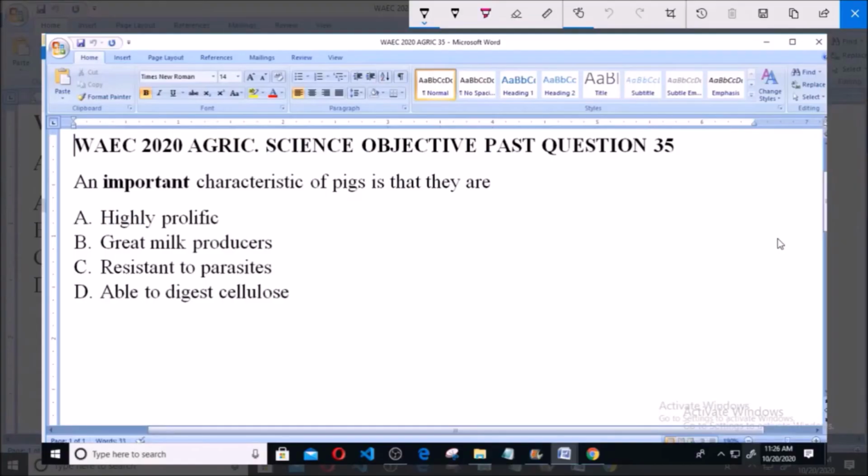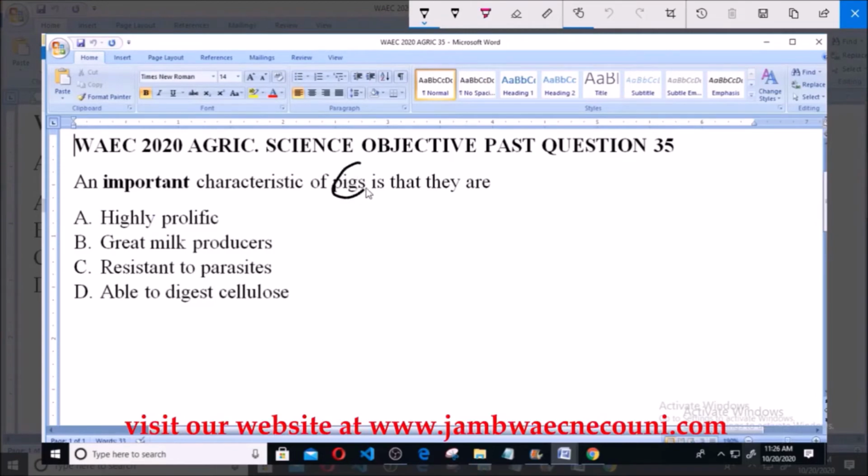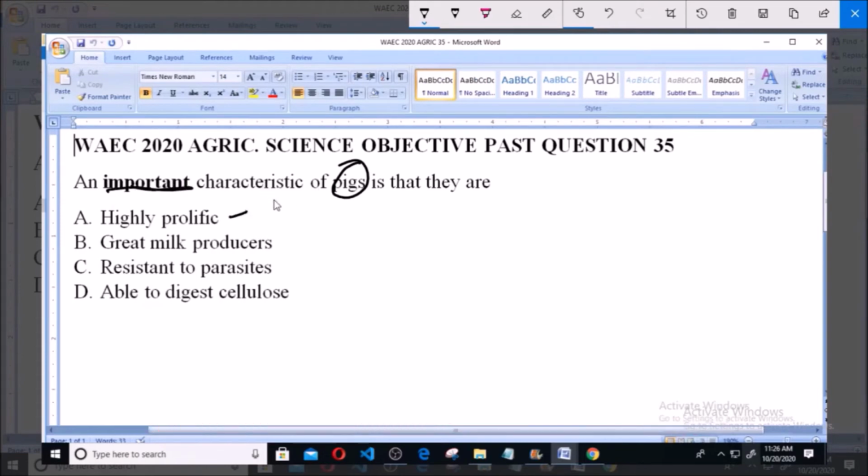Hello and welcome. I will be answering WAEC 2020 Agric Science Objective Past Question 35. An important characteristic of pigs is that they are A. Highly prolific, B. Great milk producers, C. Resistant to parasites, D. Able to digest cellulose. So in terms of pig management, what is one of the characteristics that is deemed important? Now option A says highly prolific.